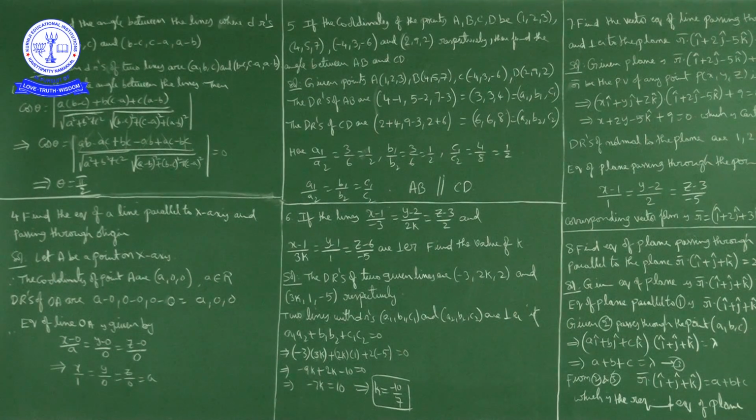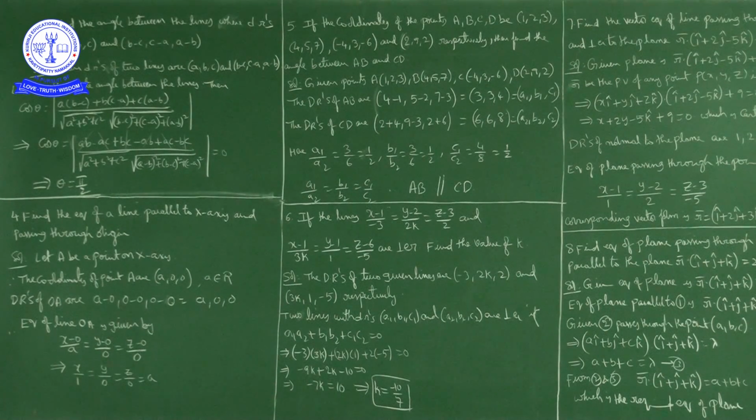Okay, next question. If the lines (x minus 1) by minus 3 is equal to (y minus 2) by 2k is equal to (z minus 3) by 2, and (x minus 1) by 3k is equal to (y minus 1) by 1 is equal to (z minus 6) by minus 5, are perpendicular lines, find the value of k.